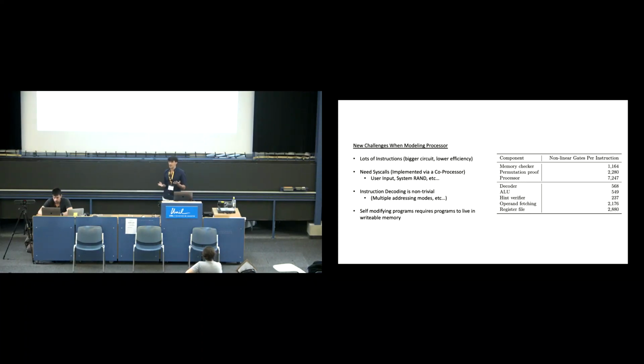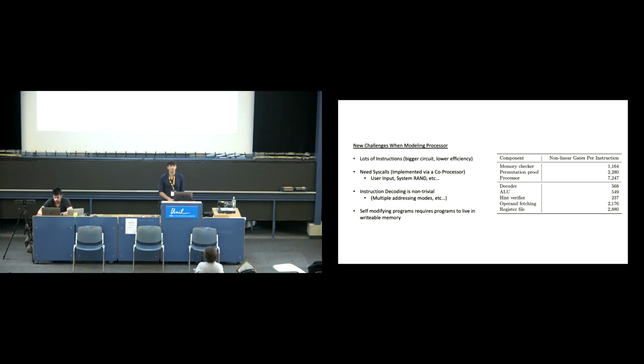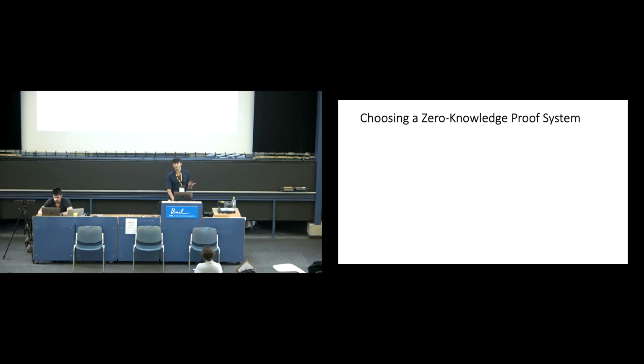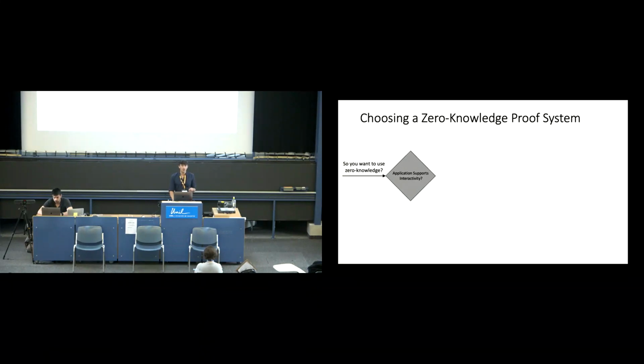There's a lot of challenges to making this work, both theoretical and a tremendous amount of engineering effort. I don't have time to go into all these things, but just to highlight one of the challenges here, we need to emulate syscalls. And syscalls are not usually actually in the ISA directly. So you somehow need to cross the software-hardware boundary in weird ways in order to capture all the semantics of running a piece of binary on an actual machine. When you want to choose a zero-knowledge system, there's a lot of choices you can make here. So when we were looking at instantiating this, the first question you ask yourself is whether or not you need interactivity.